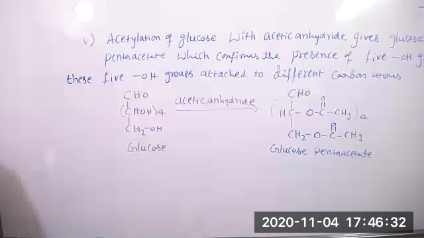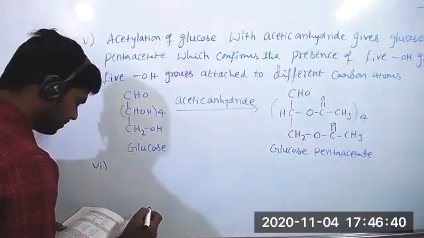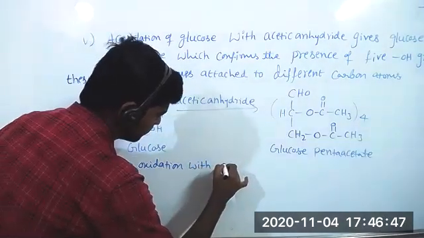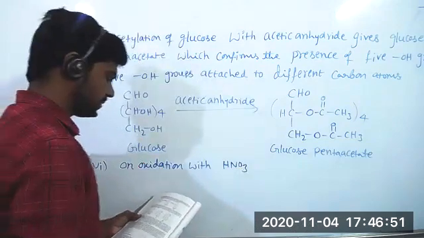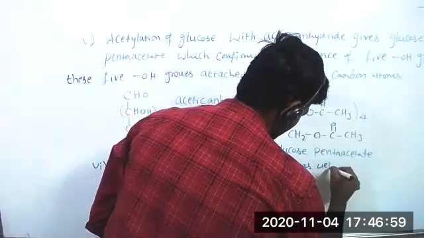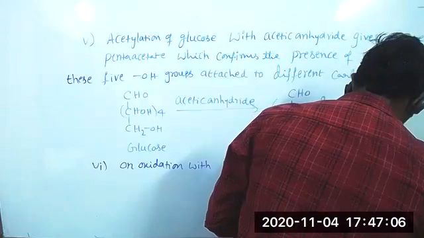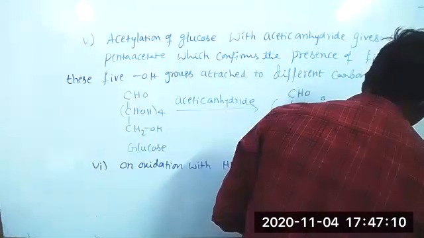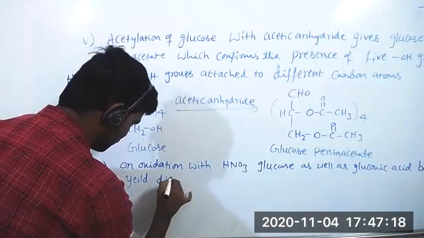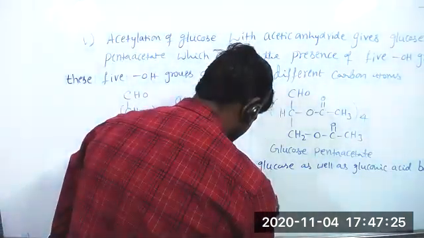Okay, next, sixth point. On oxidation with nitric acid, glucose as well as gluconic acid both yield dicarboxylic acid, saccharic acid.